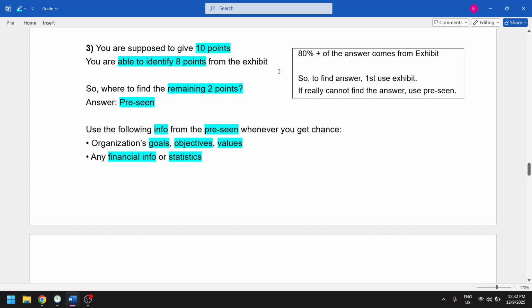So this is the rule: 80% of the answer comes from the exhibit. You first use the exhibit. If you really cannot find the answer, you use the pre-seen. These are the info you can use from the pre-seen if you have a chance.